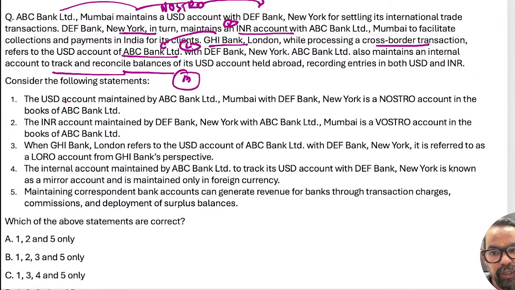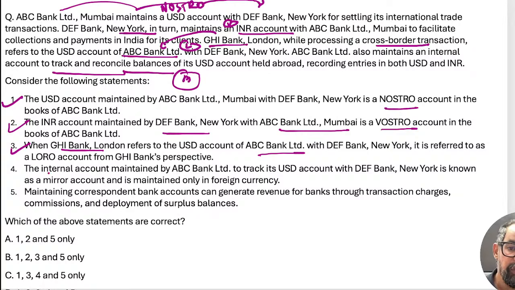So when it comes to this, the first case is USD, and this is a Nostro account. The INR account maintained by DEF with ABC is a Vostro account, true. The third one, GHI with ABC, is a Loro account, that is also correct. The fourth one is the internal account maintained by ABC to track this, a mirror account.